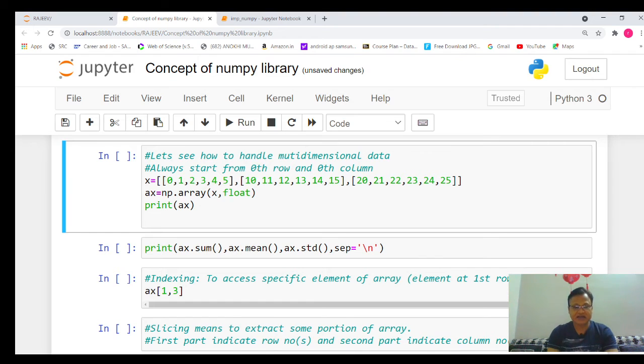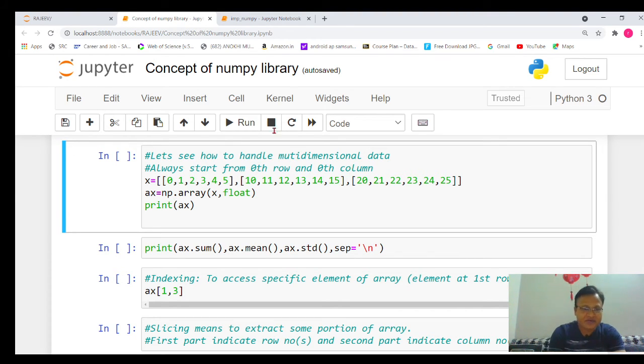Let's quickly see the n dimensional array. Here we will see how to handle multi-dimensional data. The important thing, always remember that it will always start from 0th row and 0th column. Those who are doing programming in C, C++ already know that in multi-dimensional arrays, and in all programming languages, it always starts from 0th row and 0th column.